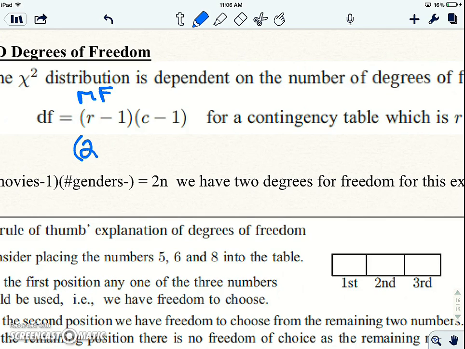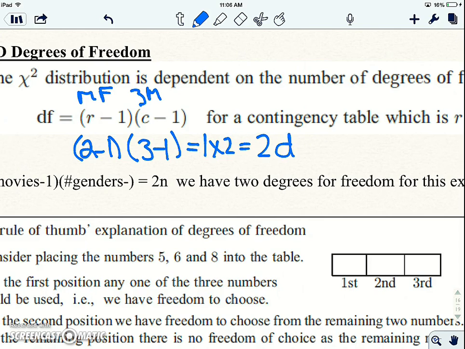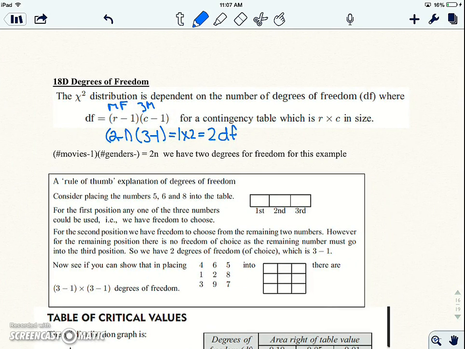So that is 2 minus 1, and we had 3 movies, so that was columns. So 3 minus 1, which is 1 times 2, or 2, so we have 2 degrees of freedom. And what it does is this just helps us pick out the cutoff value. Okay, so right here, number of movies minus 1 times number of genders. Okay, we have 2 degrees of freedom for this example.